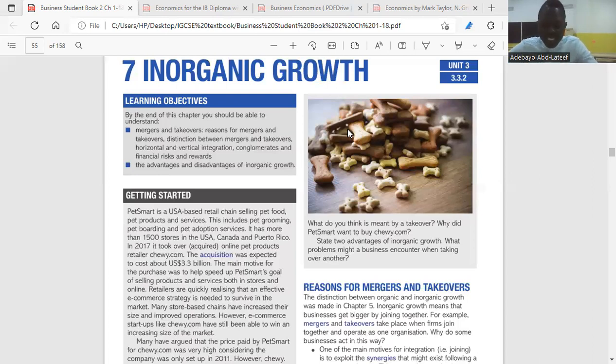Three, some businesses have cash available which they want to use. Buying another business is one way of doing this. Most of the time, some businesses have money, they have the financial capability, but they don't know what to spend the money on. So they could acquire businesses, which means they could finance another business.